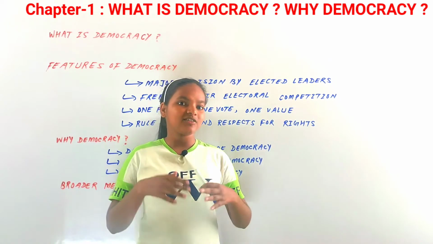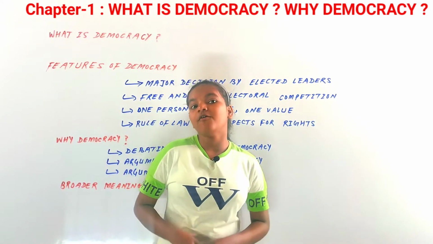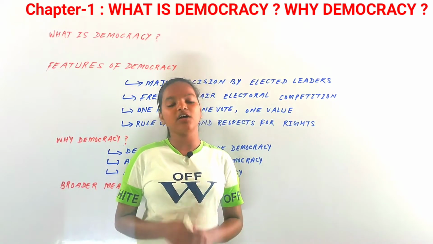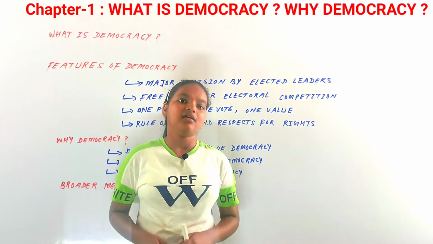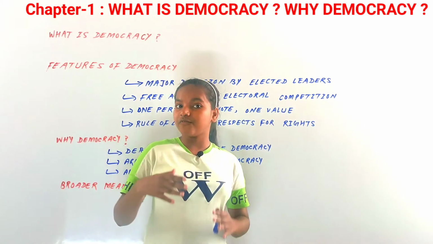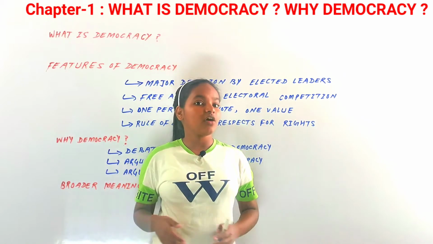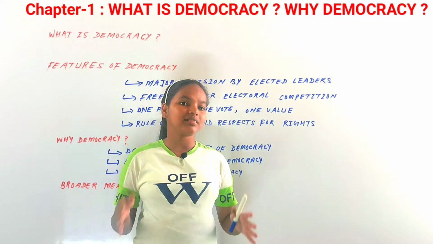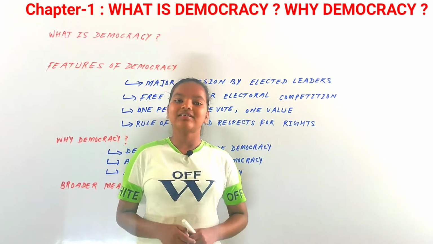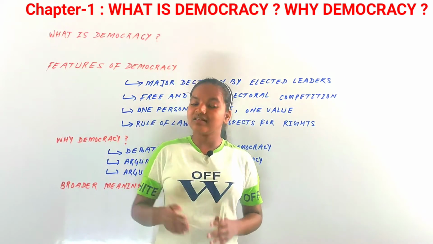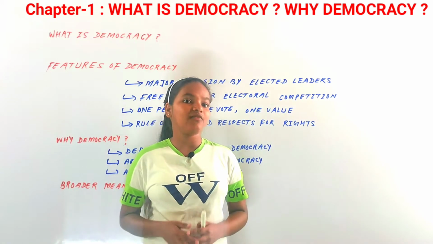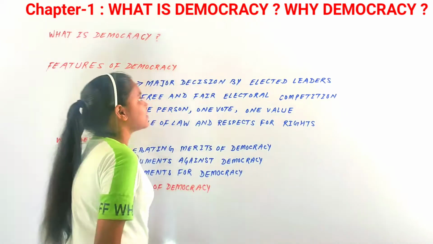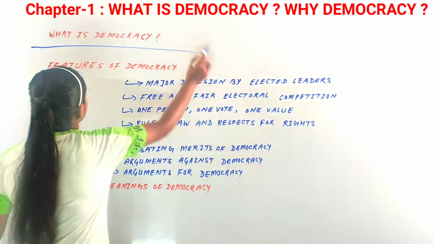The next part of this chapter is going to be why democracy. Why is democracy the best form of government? Why do we need democracy? And what makes it different from non-democratic forms of government? In this chapter we are going to discuss all this. So in summary, we are going to discuss what is democracy, its definition and its features, and why we need it. So let's start with our first topic, that is, what is democracy.